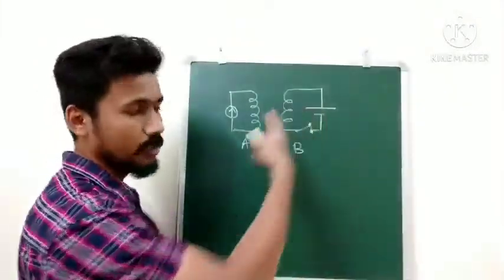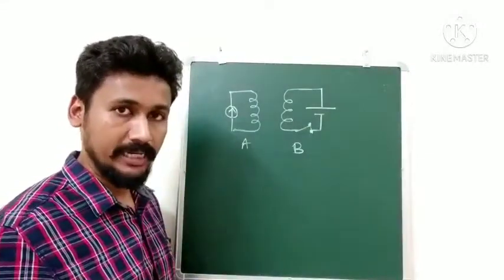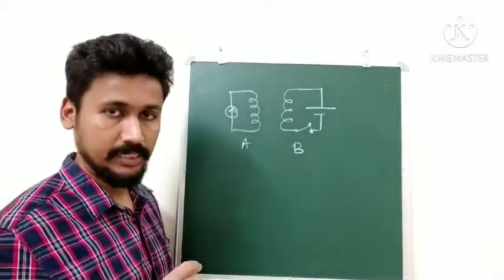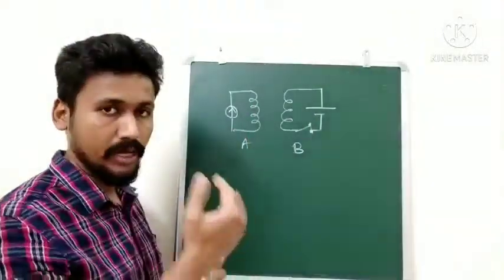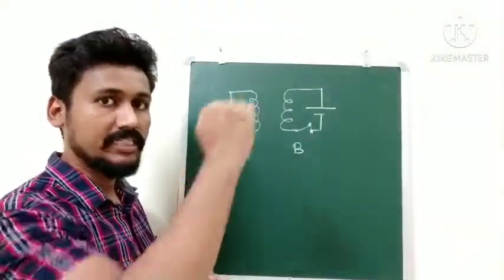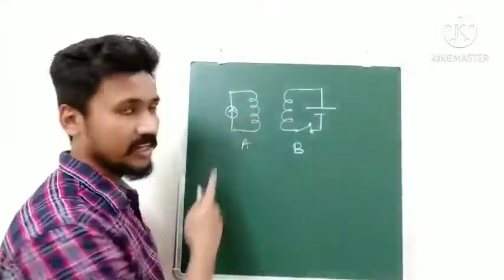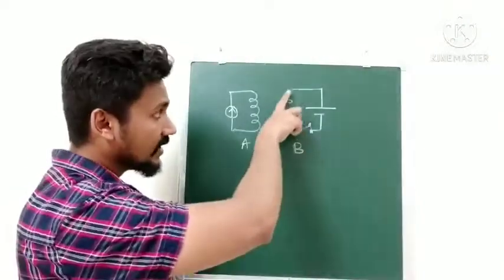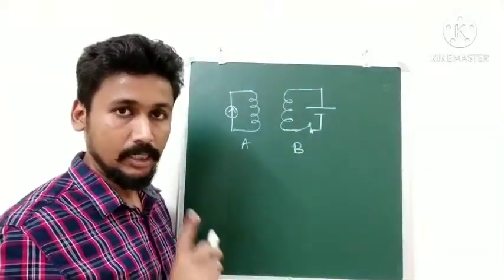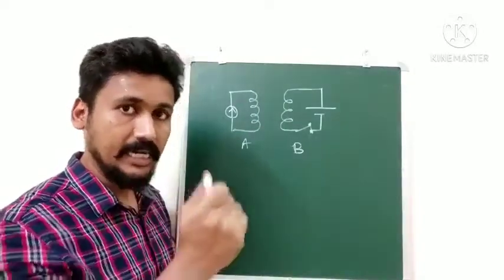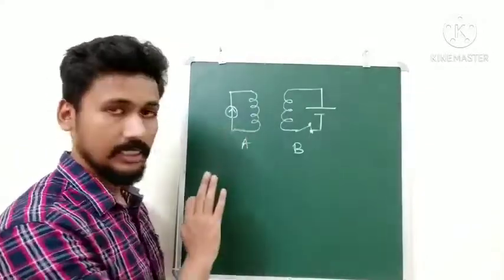Now if we close the key for B, the current would start flowing through the coil, and we know very well when an electric current flows through a coil, it will create a magnetic field around it. So if we close the key, there will be a magnetic field set up. Earlier the magnetic field was 0, then it would reach some value B. As the current starts flowing, we will see a deflection, correct? But as the current becomes steady, the deflection comes to 0. Only when the current has started to flow would we see a deflection. If there is a steady current, we will not see a deflection.